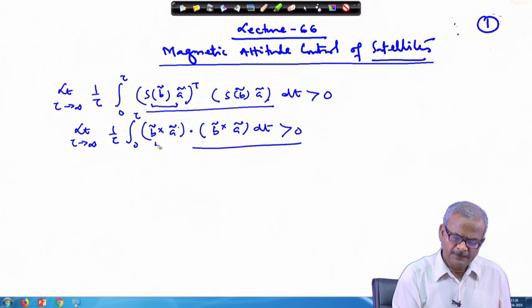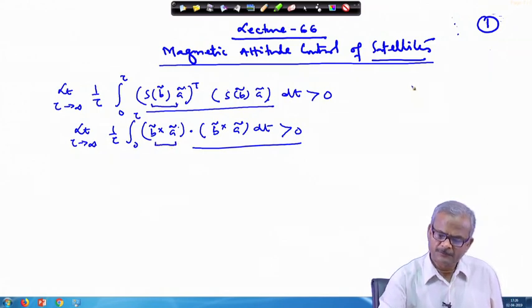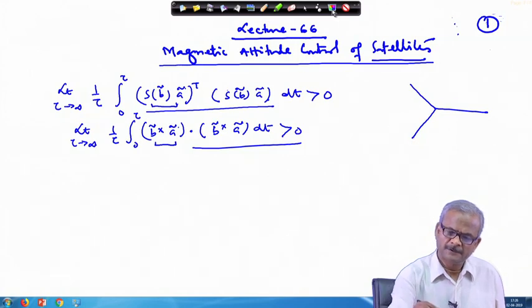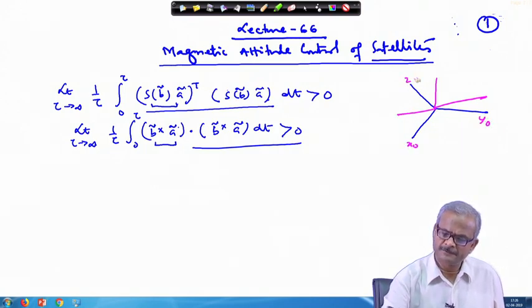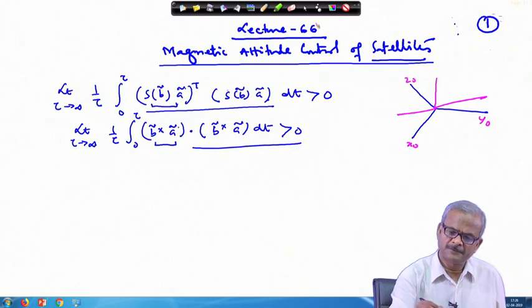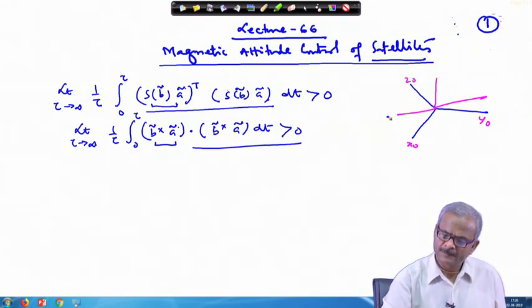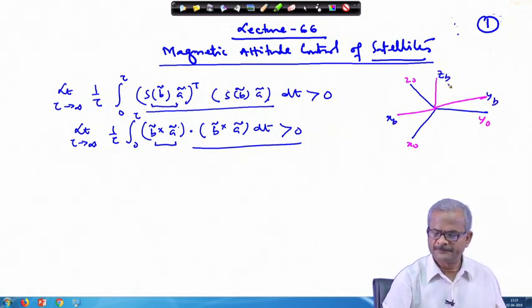Okay, again we look at this part. Now, suppose that this is the orbital frame, and I have the body frame here. This is your x 0, y 0 and z 0, the orbital frame, and x b, y b and z b, this is the body frame.